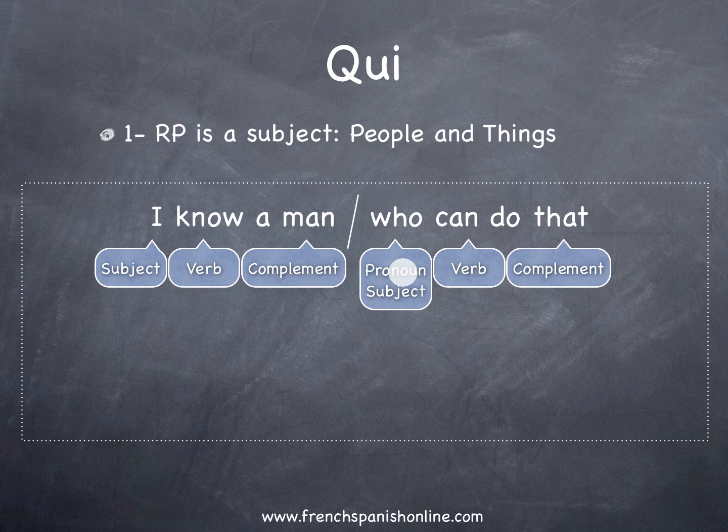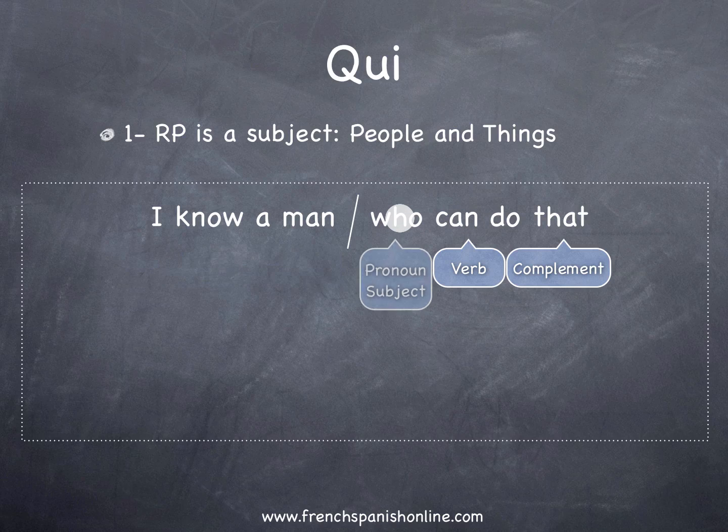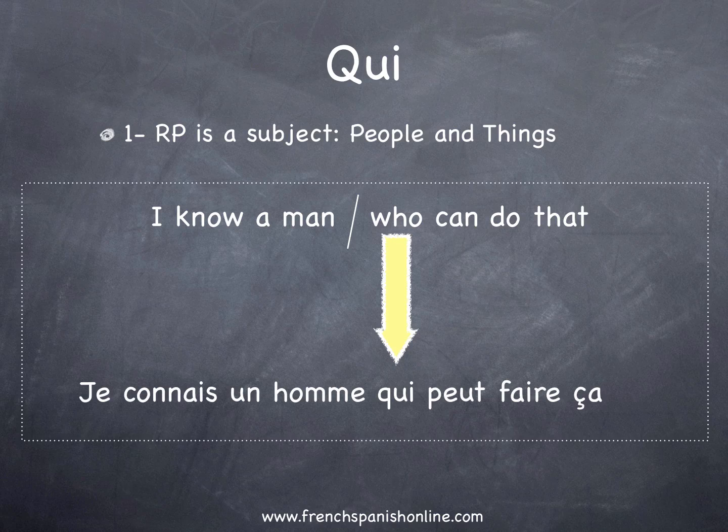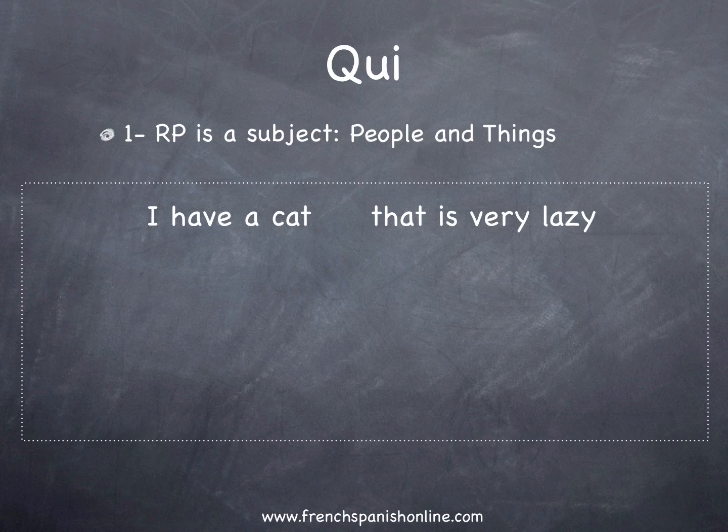So here the interesting point for us is to know that who, the pronoun, is also the subject of can, of the verb, and for this reason, and this is the rule, we are going to translate it in French by qui. And the sentence is Je connais un homme qui peut faire ça. Okay? Let's take another example.